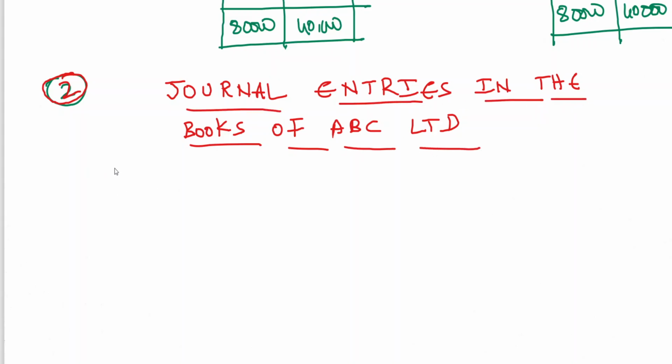Okay, now here, for the first time, I am giving you the entries without dictating them directly.